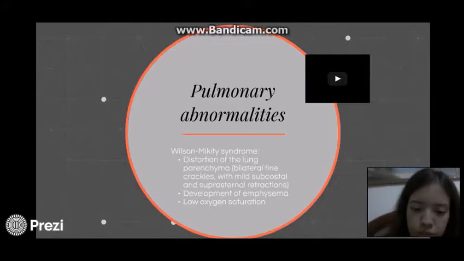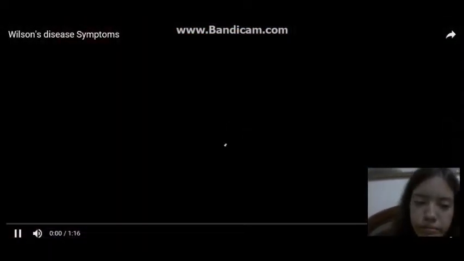Now we're gonna show a bit about the Wilson syndrome. Wilson's disease has pleiotropic effects on the body, so it can affect the liver, the brain, red blood cells, and kidneys. When it affects the brain, it can affect motor function, causing tremor, difficulty swallowing, difficulty speaking.